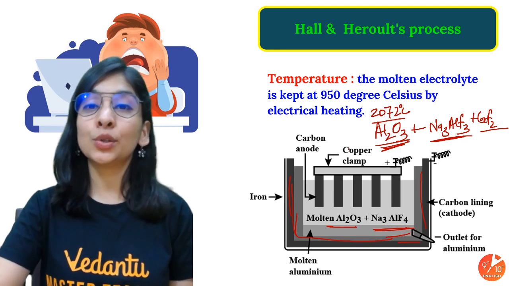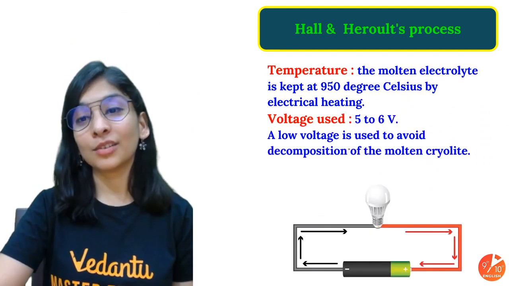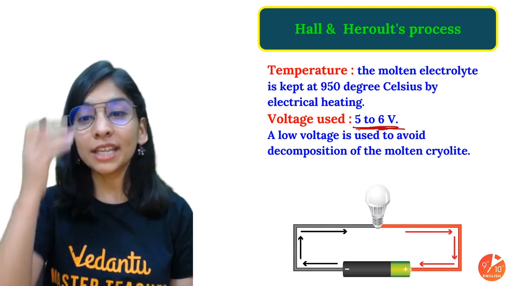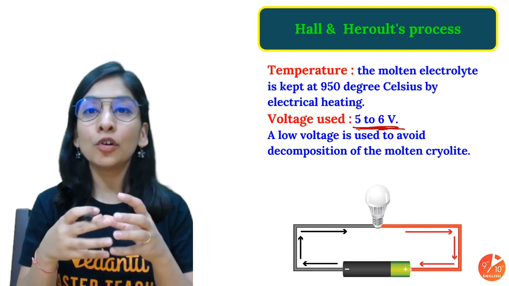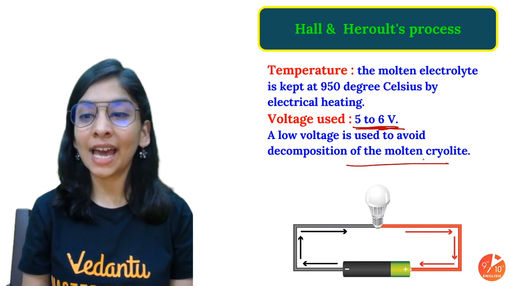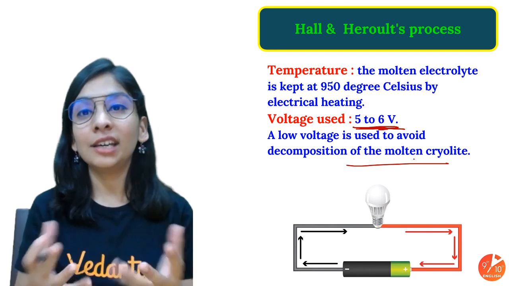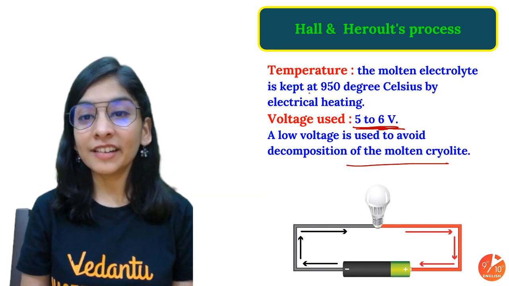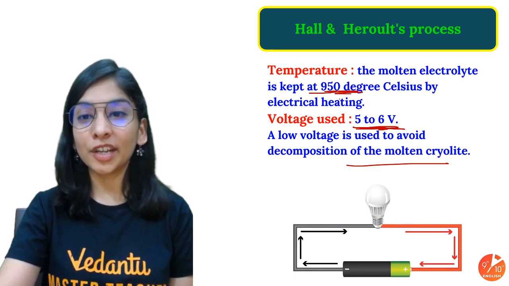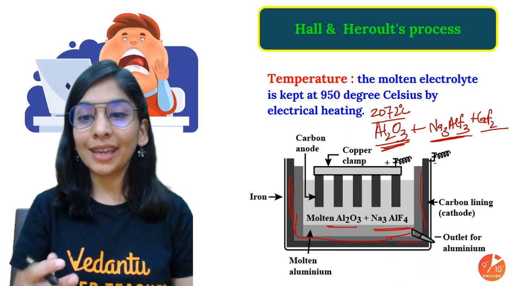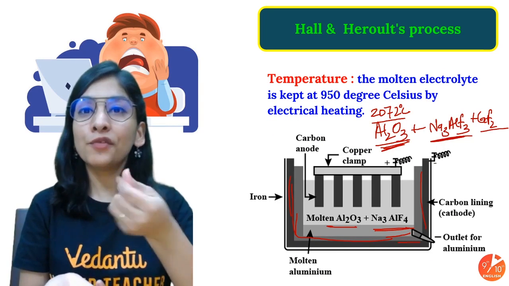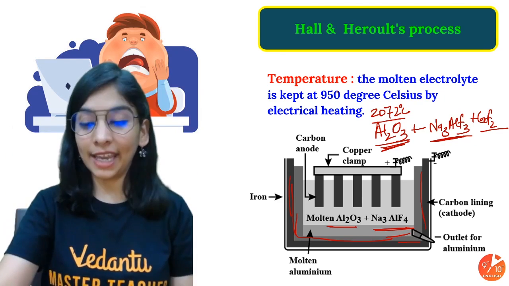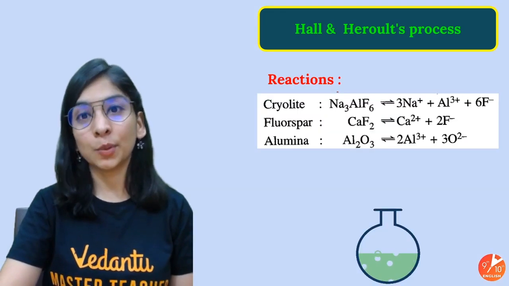And now what will we do? We will switch on the battery so that the current can flow, and the battery will be around 5 to 6 volts. We will provide a low voltage, because if you suddenly provide a high voltage, what will happen? Your cryolite can decompose, and we don't want that, because it's acting as a solvent. And molten cryolite is what keeps the temperature at 950, and for that we can sprinkle carbon in the form of coke at the start as well, so that the heat will not escape and it can maintain the temperature that we want.